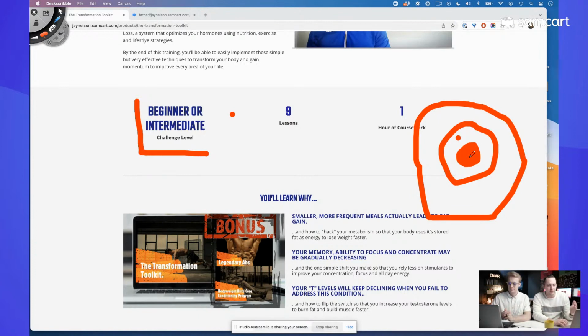But the idea here is that it's okay to draw a circle and say, listen, this is who this is for. If you're in this circle, my product is for you, and if you're outside this circle, it's not for you. You know what I mean? If you exist out here, look somewhere else. This is really not for you. That's perfectly okay. It's actually good strategy.